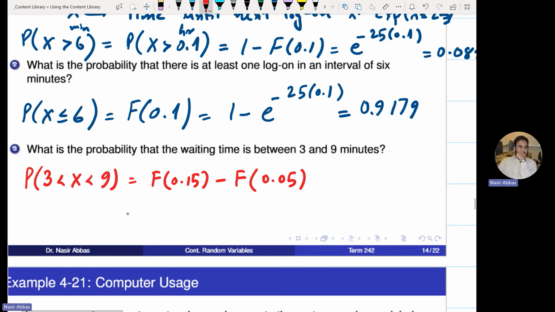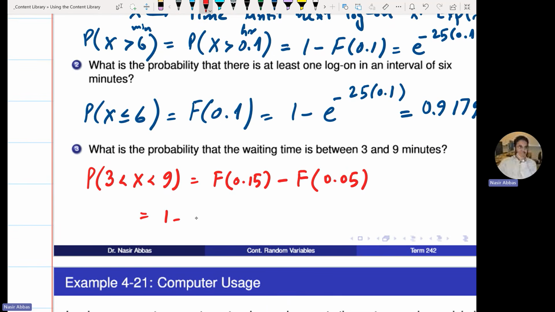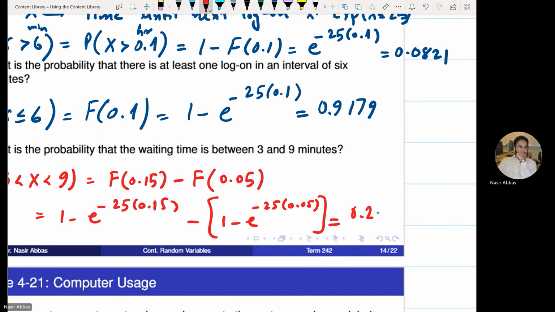So 0.15, that will be 1 minus e to the power minus 25 times 0.15 minus 1 minus e to the power minus 25 times 0.05. And this will be 0.263.